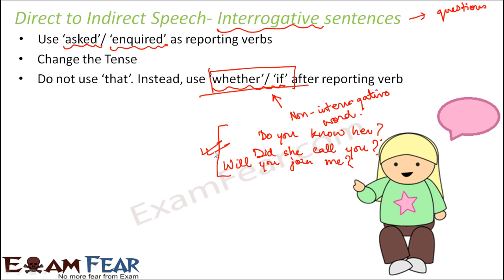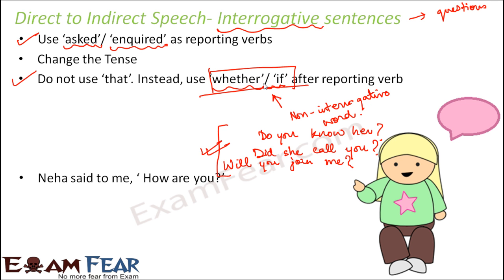So for these types of questions, we make use of whether or if. But if a question starts with an interrogative word like who, what, where, how, then we do not need if or whether. So basically, in the case of interrogative sentences, the rules for changing the tense remain the same. It is just that we use asked or inquired as reporting verbs, and we make use of if or whether if the question starts with a non-interrogative word.